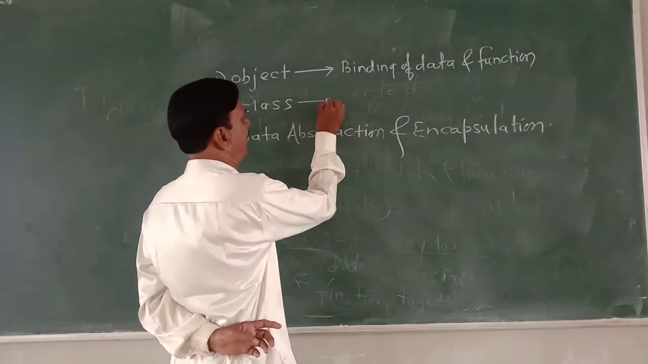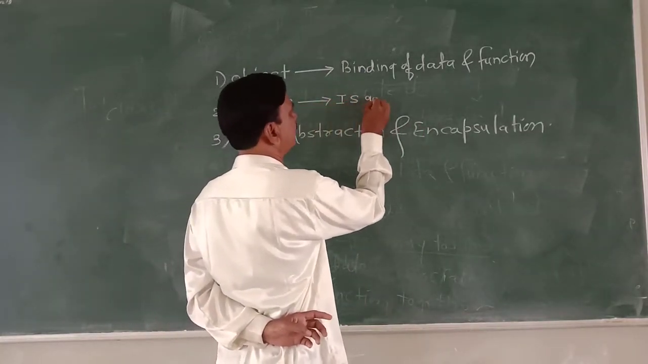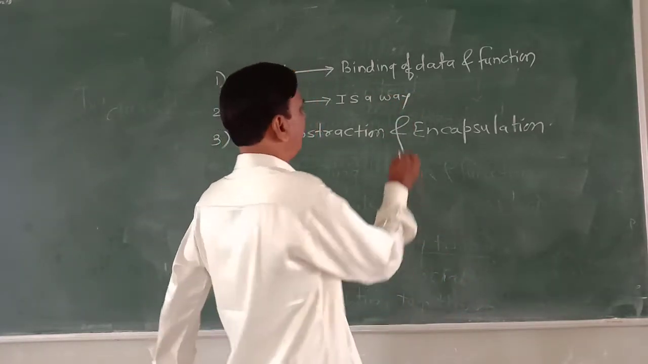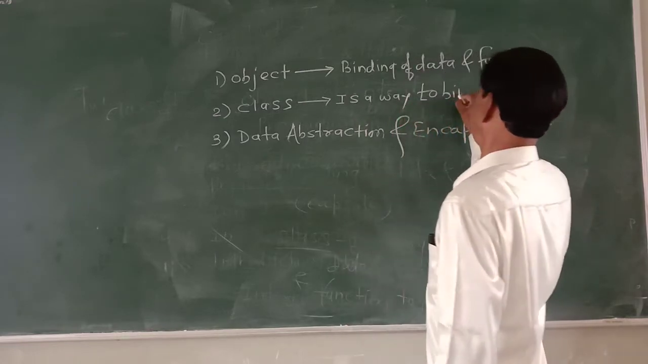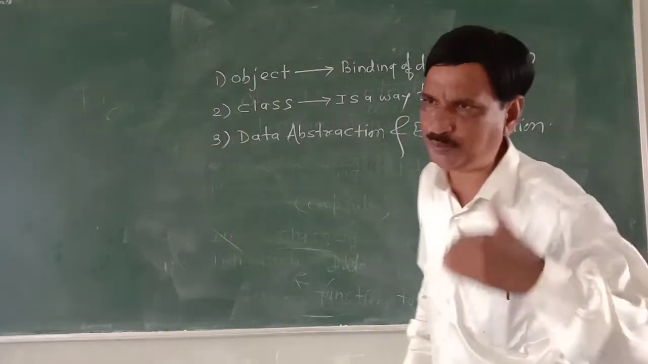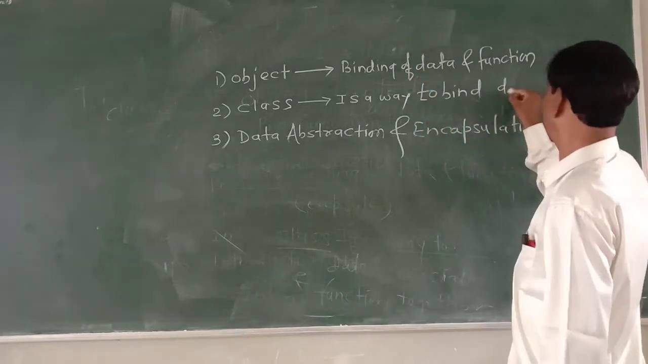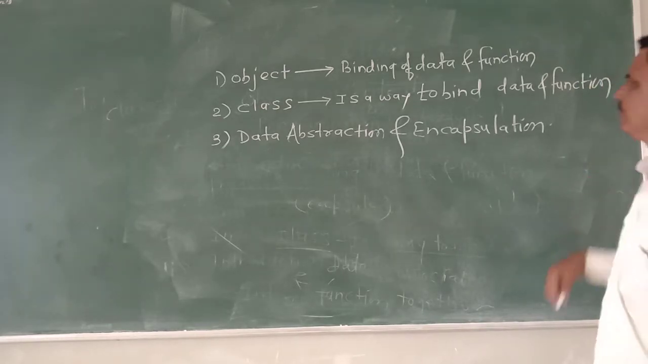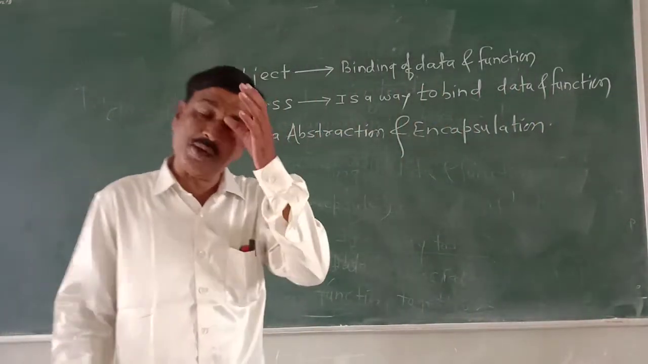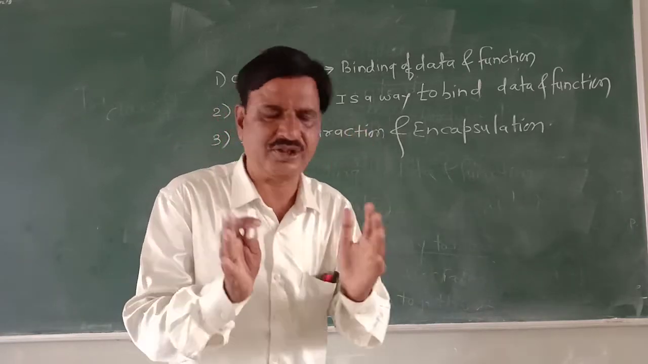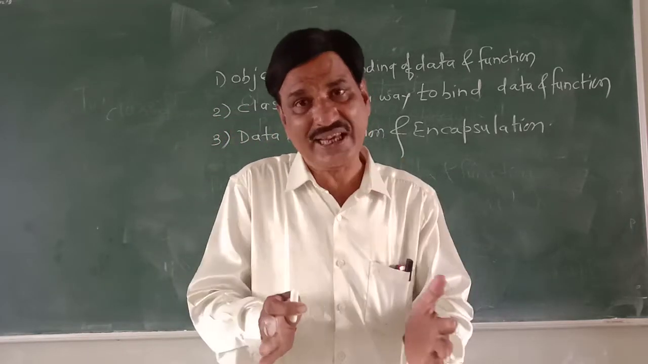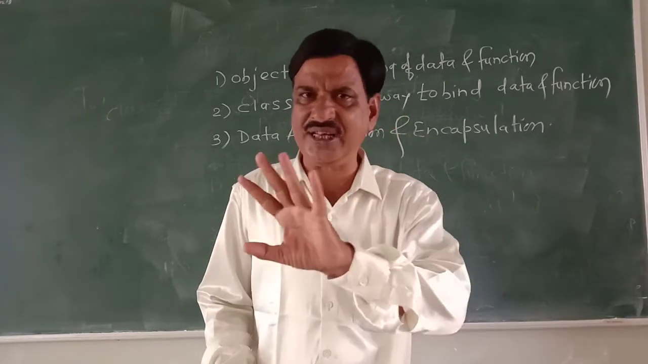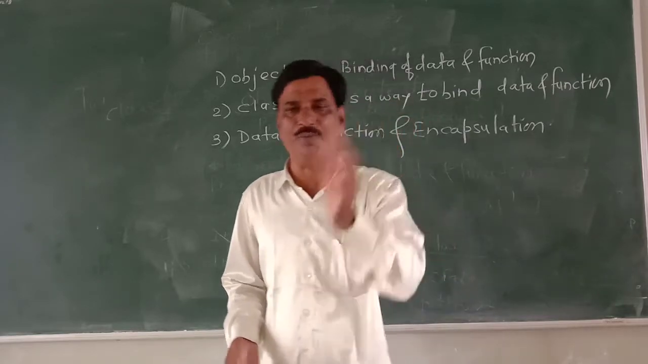And hence class is a way to specify or to bind data and function. Now you see, in C++, object is a must. Object is the basic entity. Object is essential, because unless an object is there, you can't say your C++ program is an object oriented program.